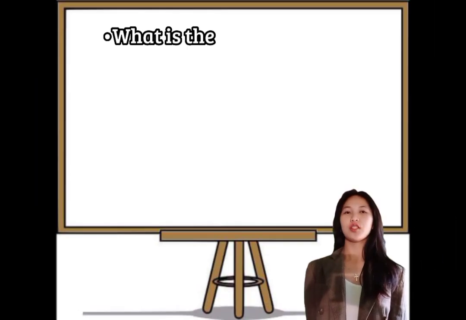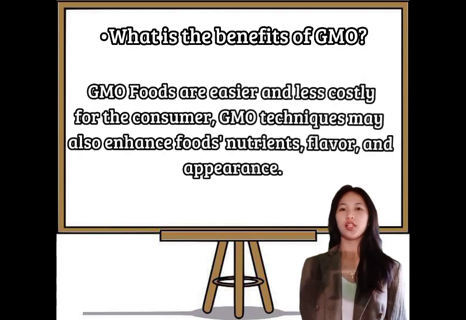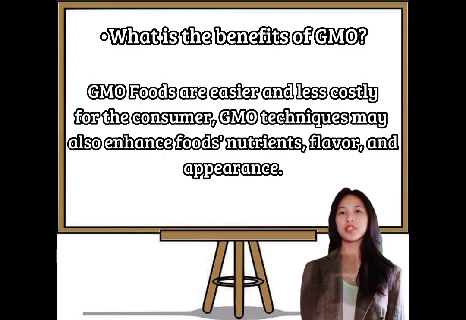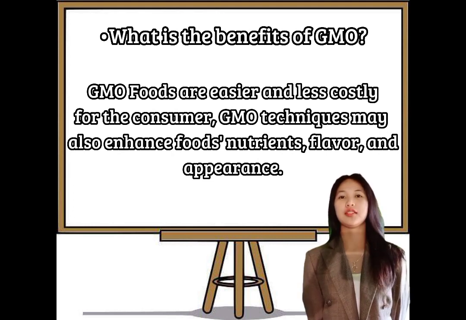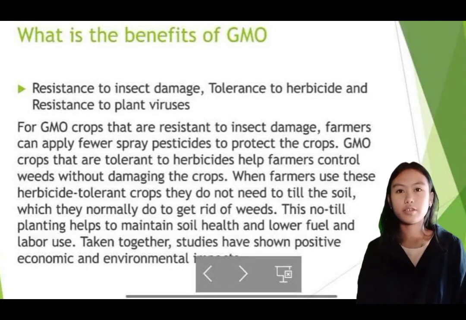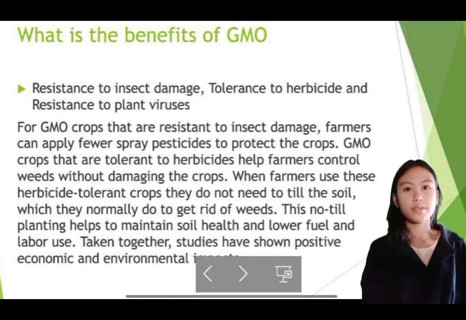What are the benefits of GMO? GMO foods are easier and less costly for farmers to grow, which makes them cheaper for the consumer. GMO techniques may also enhance foods' nutrients, flavor, and appearance. Resistance to insect damage, tolerance to herbicides, and resistance to plant viruses.